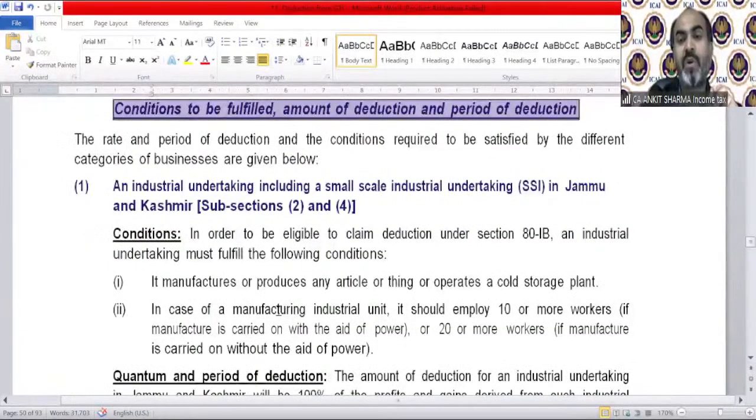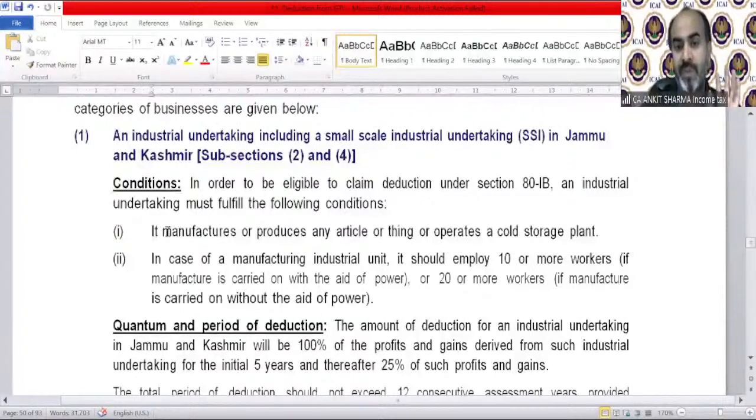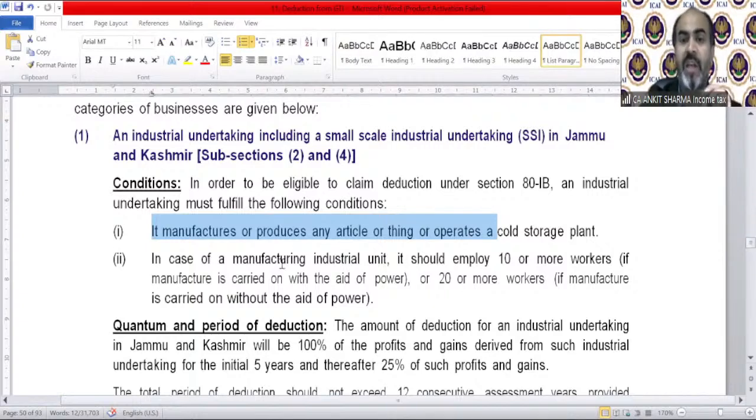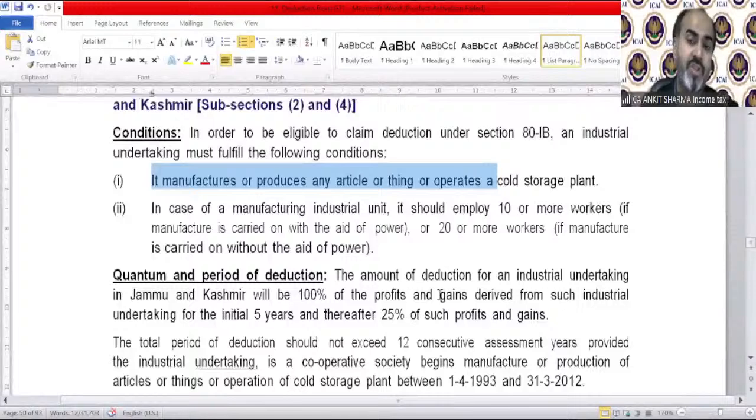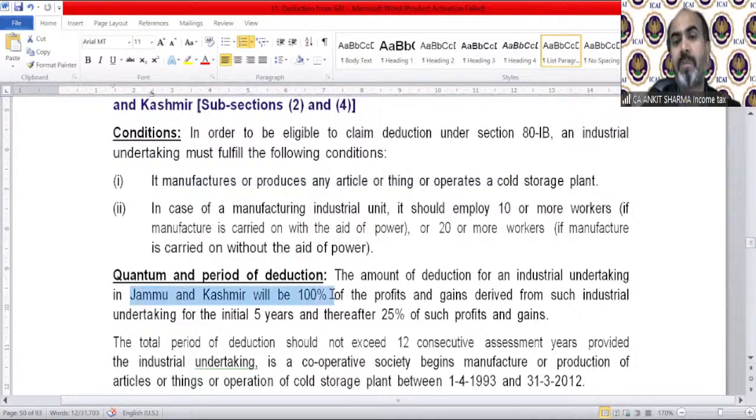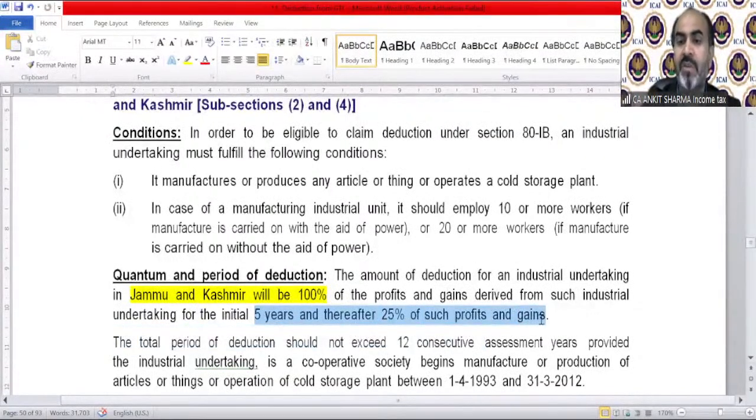In order to be eligible to claim deduction under section 80 IB, an industrial undertaking must fulfill the following conditions. It manufactures or produces any article or thing, or operates a cold storage plant. In case of a manufacturing industrial unit, it should employ 10 or more workers, or 20 or more workers. Quantum and period of deduction: the deduction for an industrial undertaking in Jammu and Kashmir will be 100% of the profit for the first 5 years, and thereafter 25% of the profit and gain of that business.